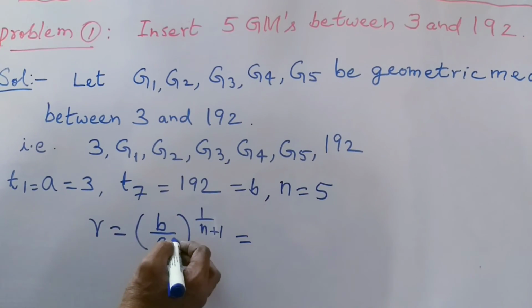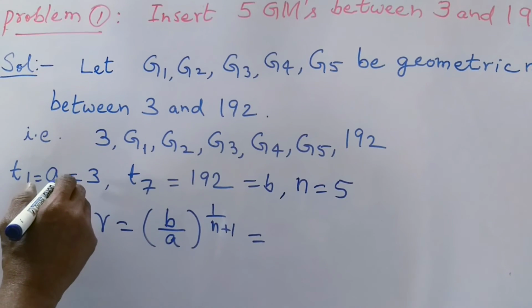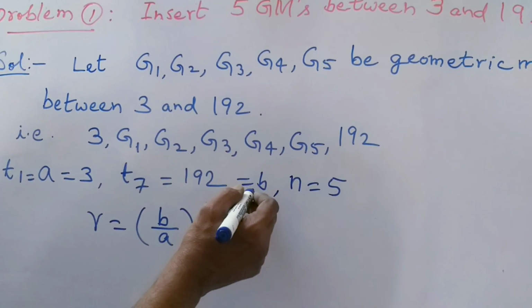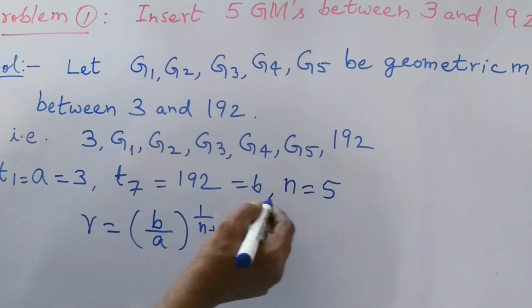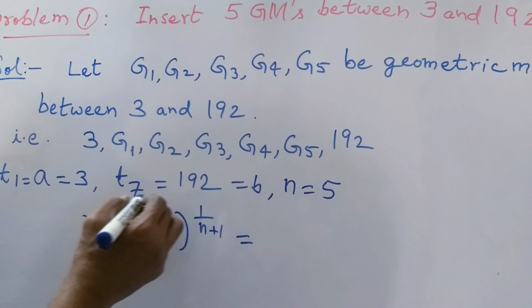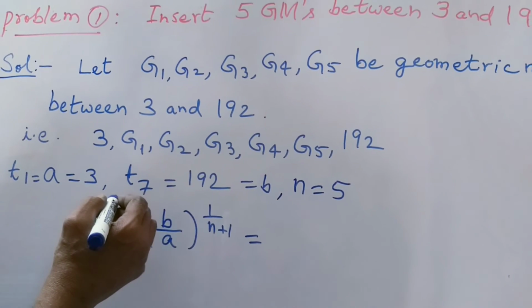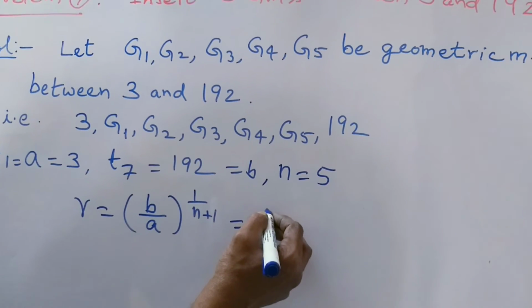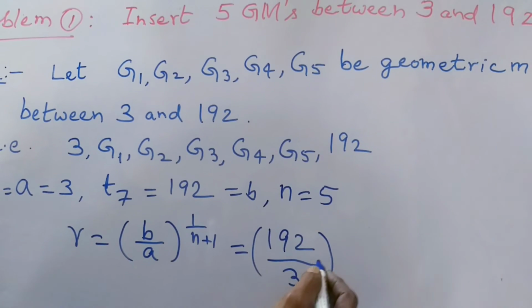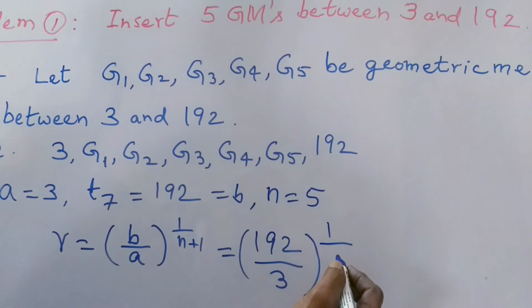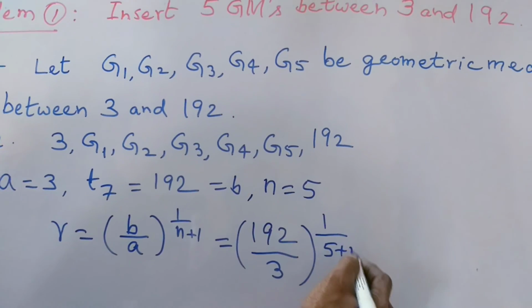Here N is equal to 5, the number of insertions is 5, B is equal to 192 and A is equal to 3. So B by A is 192 by 3, whole to the power of 1 by n plus 1, that is 5 plus 1.